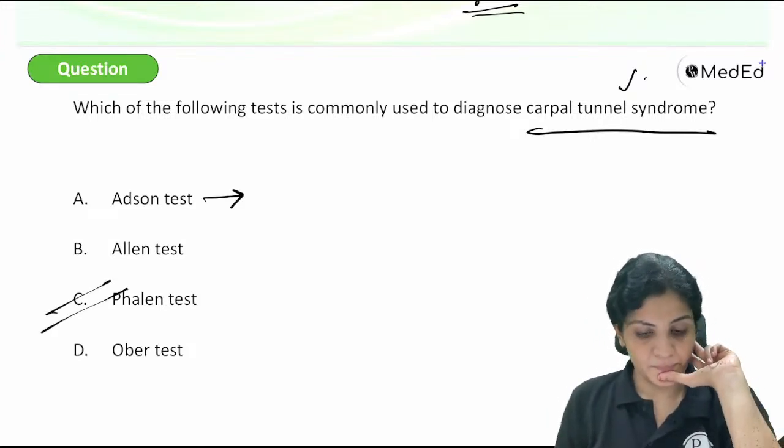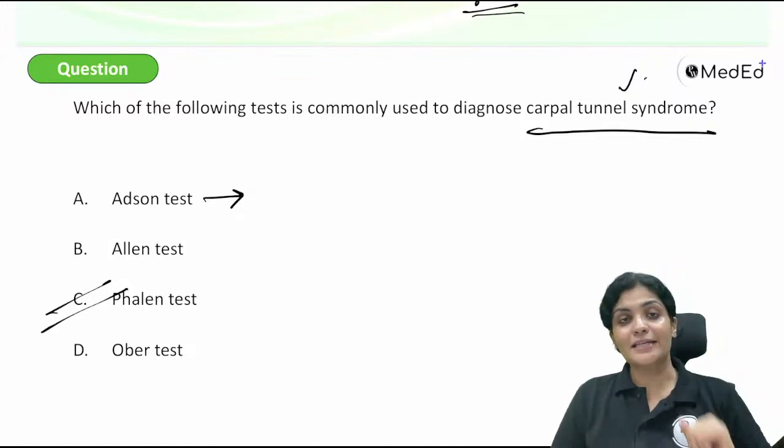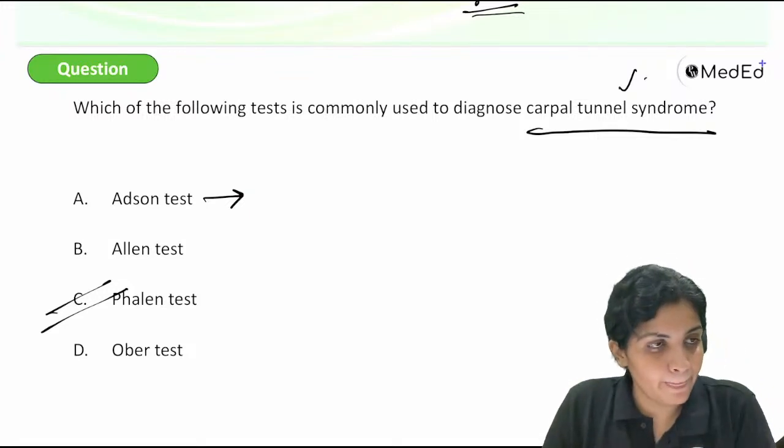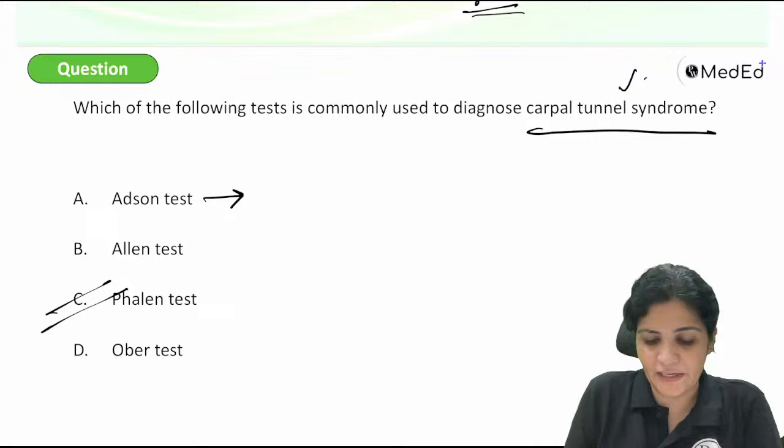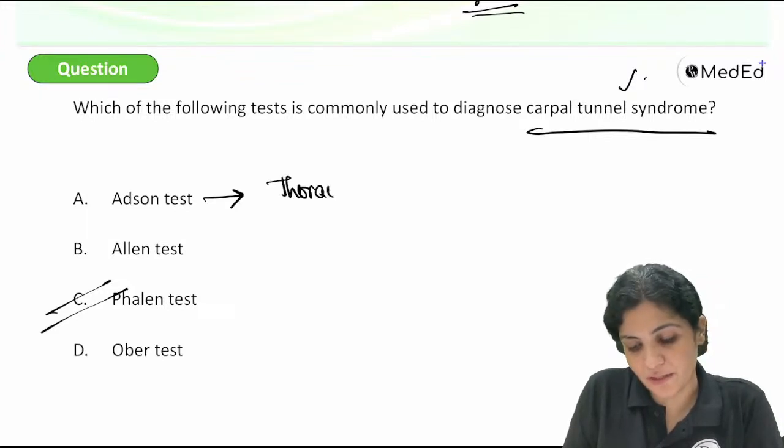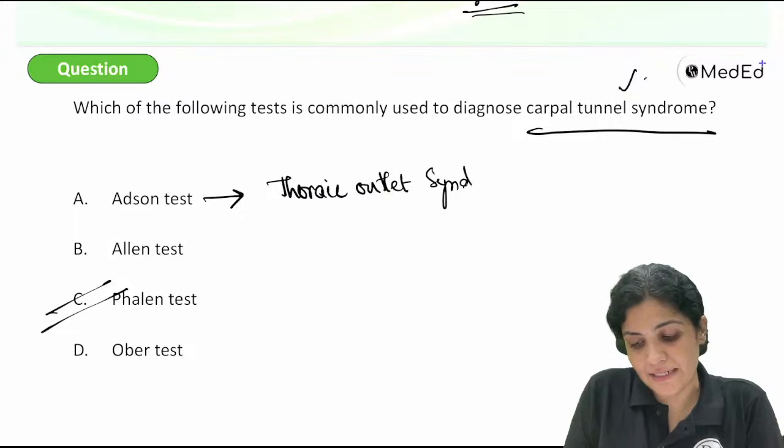Faster. That is Phelan's test. Now I'm asking, what is Adson's test for? Very good. Thoracic outlet syndrome. Perfect. So Adson's test is for thoracic outlet syndrome.